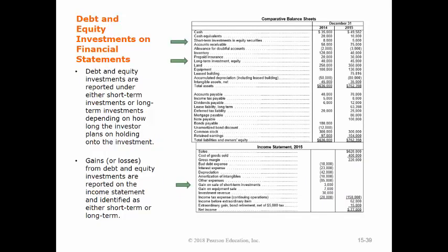So over here, as we can see on this set of financials, this particular company has put their long-term investments into long-term, their short-term investments into short-term, and if they had any realized gains from a sale of any of their investments, they were reported on their income statement.